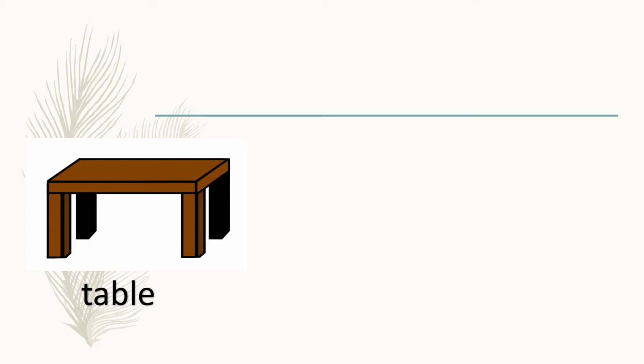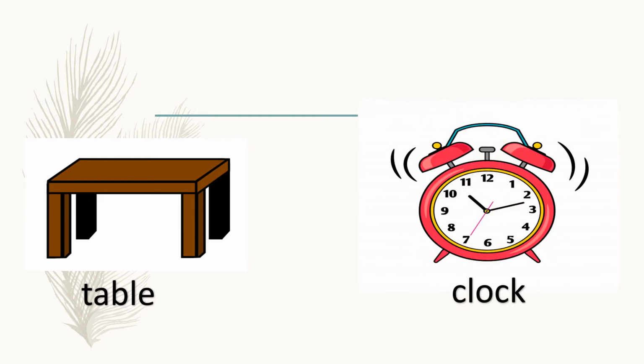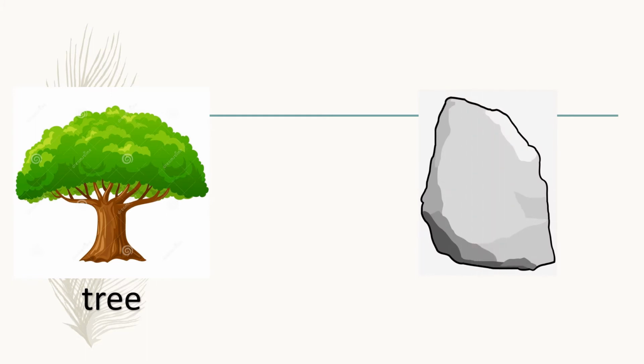Table is the name of a non-living thing. So, table is a neuter gender. Clock. Clock is a neuter gender. It is a non-living thing's name. Tree is a neuter gender. Stone is a neuter gender.